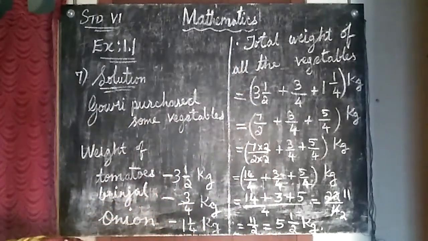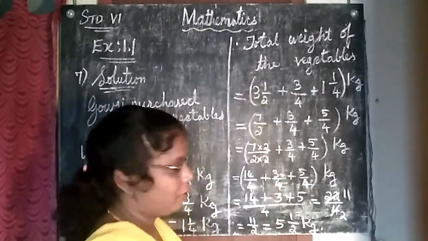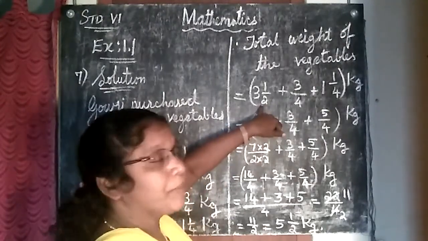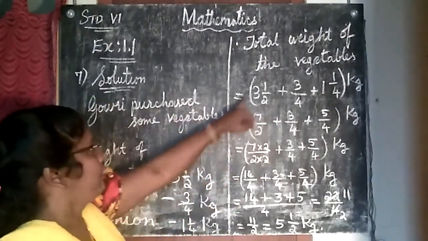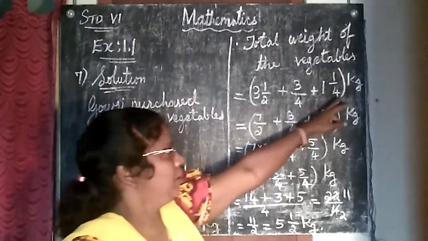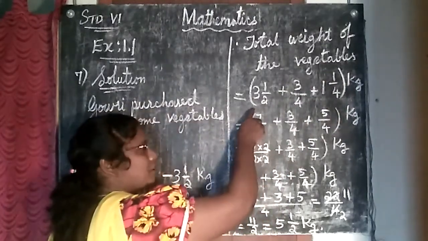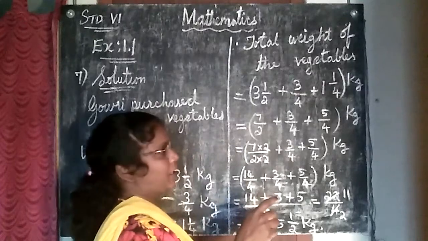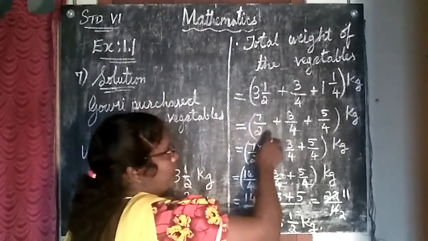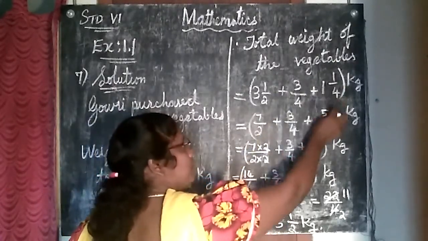Let's add the total weight of the vegetables. Okay, now what is the weight of the tomato? 3 1/2, I have written there. Weight of brinjal 3/4. Weight of onion 1/4. I have written here in kg. Okay. Now this mixed fraction I am converting into improper fraction. So 2 3s are 6. 6 plus 1 is 7/2. 3/4 I am writing as it is. 1 4s are 4. 4 plus 1 is 5.